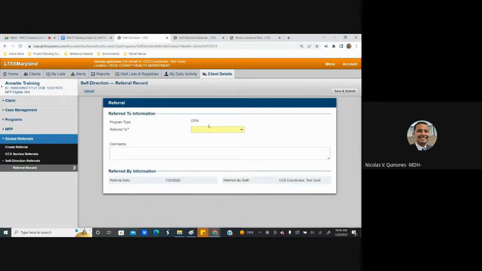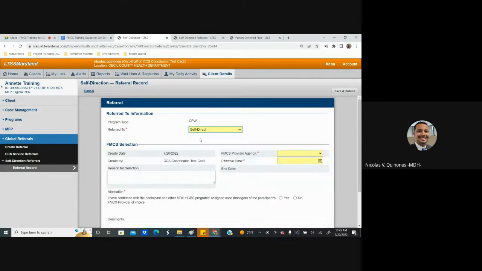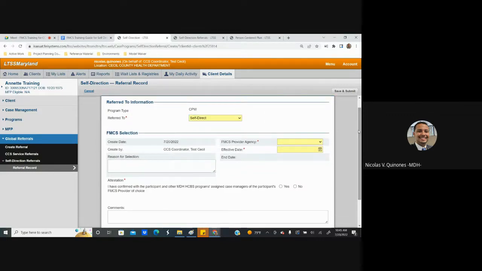The first thing to do is identify what type of referral you're doing. In this instance, it would be for self-direction. The next thing to do is to identify which FMCS provider agency the participant would like to work with. To see the available options, you would choose the drop-down next to that particular field, and you would choose the appropriate one that the participant has elected to work with. For today's purposes, I'm going to choose FMCS provider agency number 1.